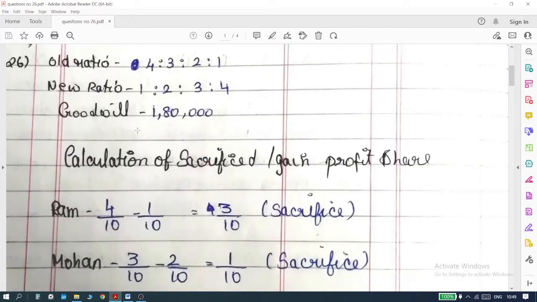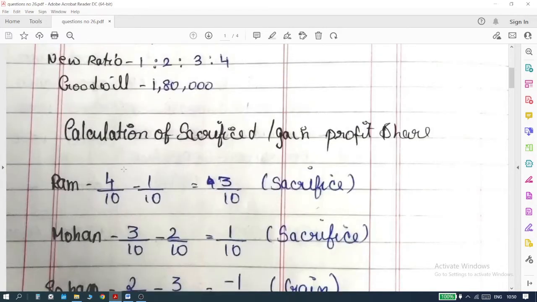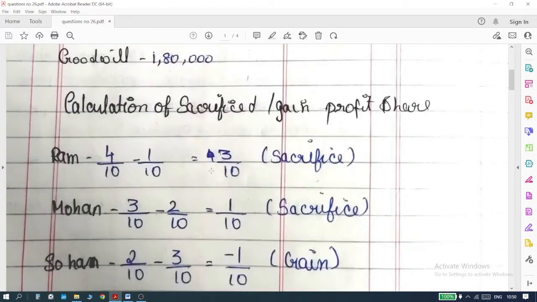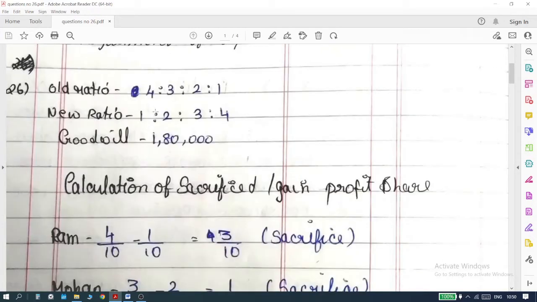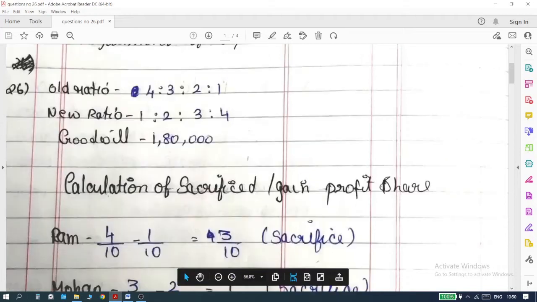Now we all know the formula for the calculation of sacrificed or gained profit share, which is not written here, but since we have done this so many times, you would know that it is the old profit share minus the new profit share. So I am going to write this in a fractional way, so that it will be easy to get the old profit share and subtract the new profit share from it. How do I make this into a fraction? It is very easy and simple, as I already told you.